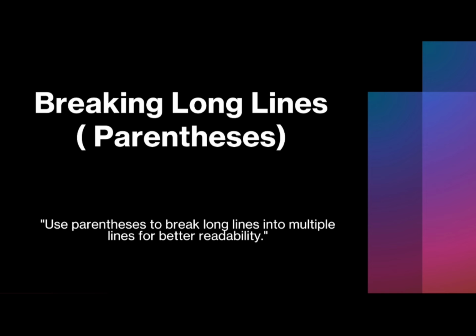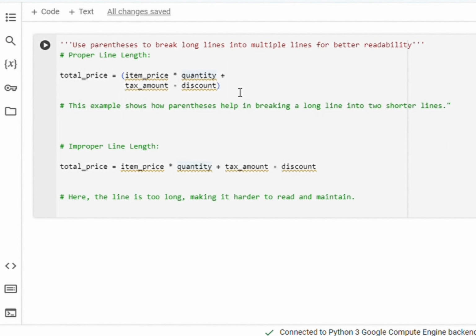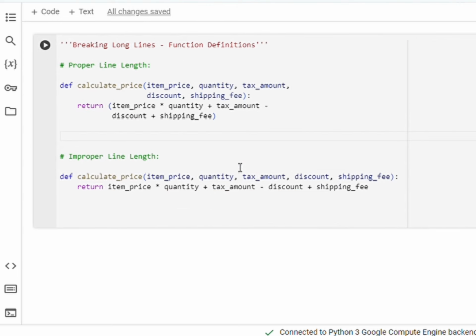One effective method is using parentheses. This not only keeps your lines short, but also enhances readability. Check this out. And next is the same code with improper line length. This line is too long, making it harder to read and maintain. See the difference? Next up, breaking long function definitions.